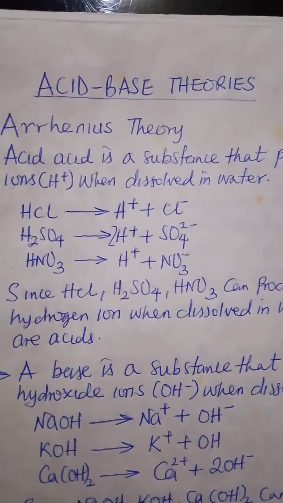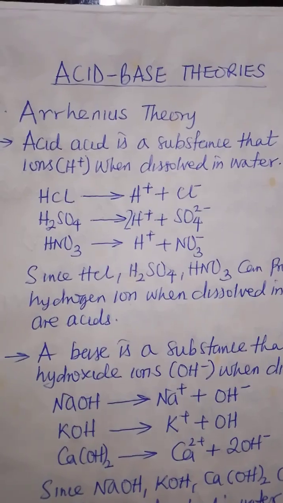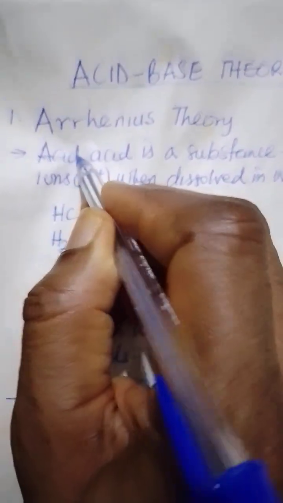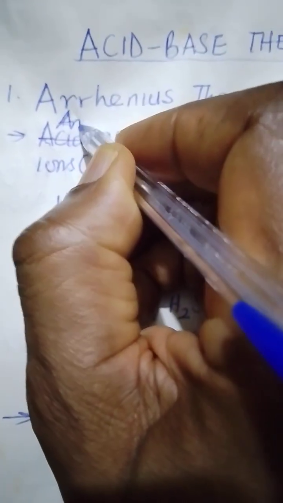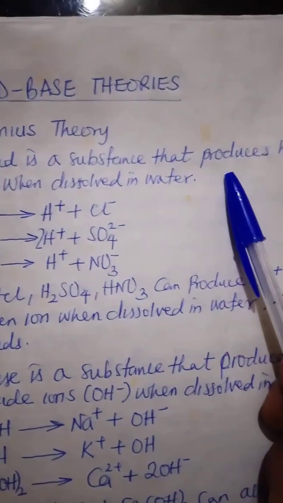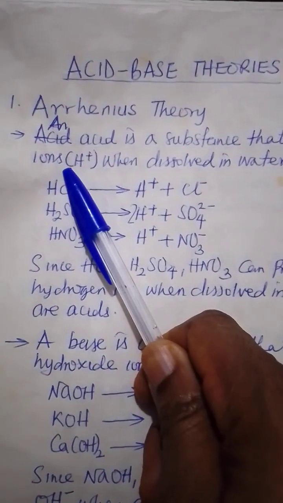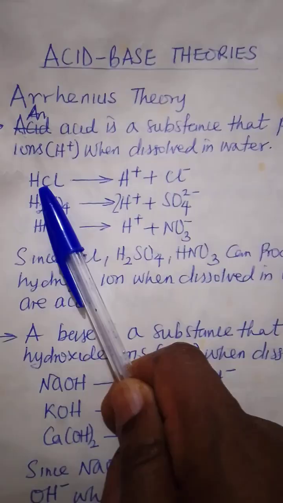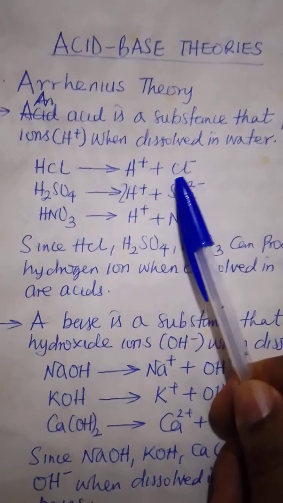How does Arrhenius see acid and base? According to Arrhenius, an acid is a substance that produces hydrogen ion when dissolved in water. So if HCl is dissolved in water, it will give H plus, Cl minus.